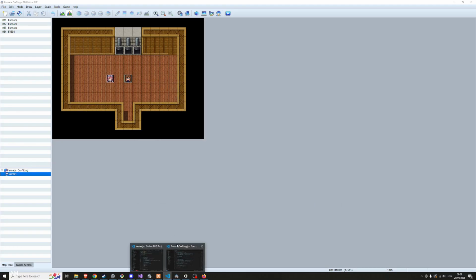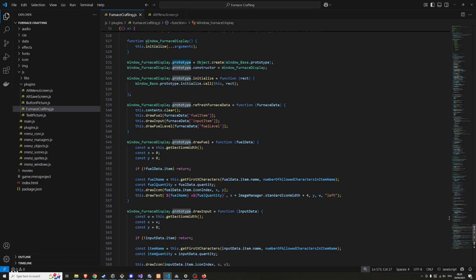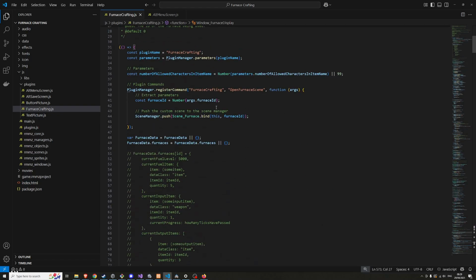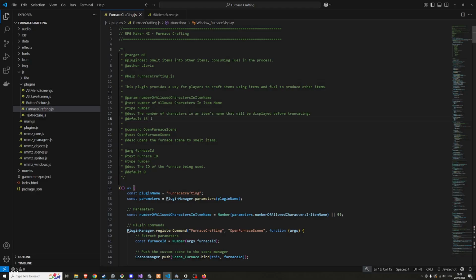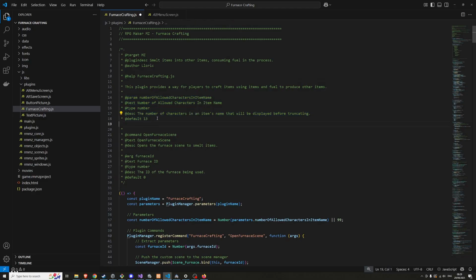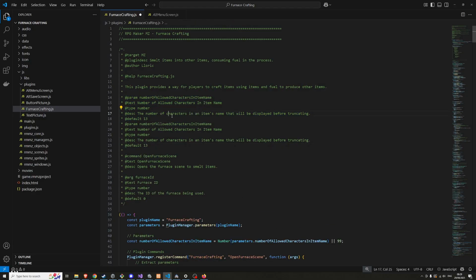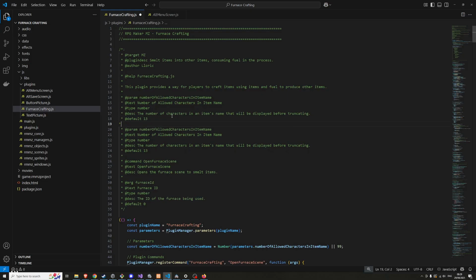And I want to add something else here. Another parameter. Truncated name appendage.